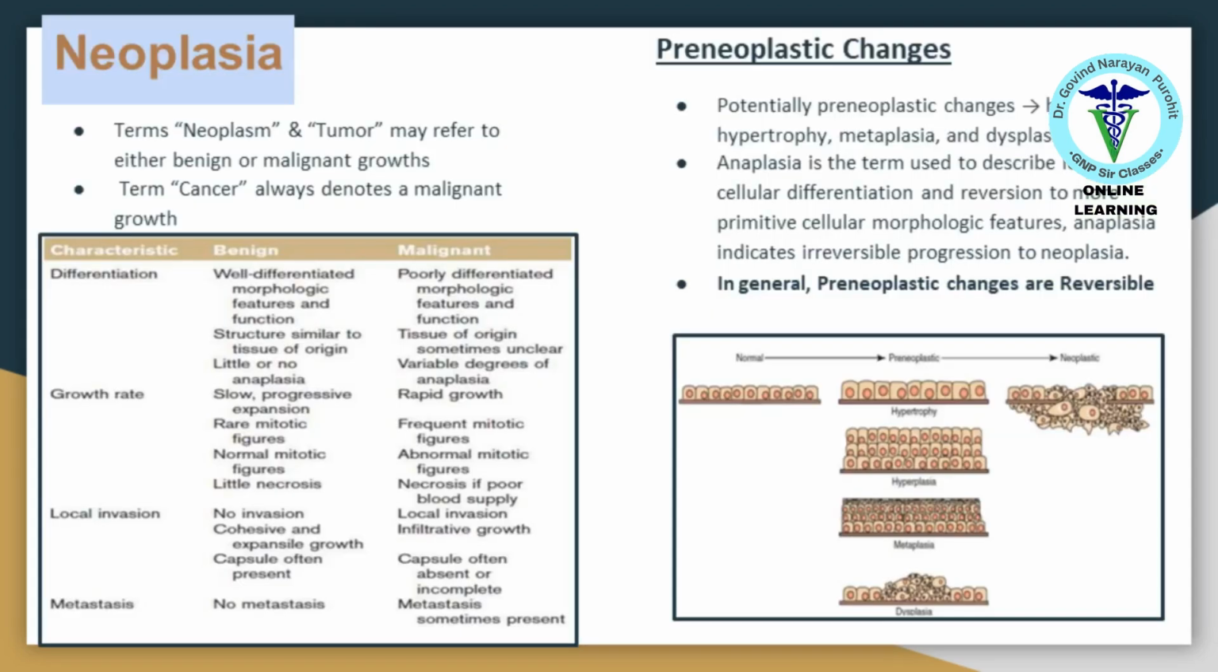Neoplasia refers to abnormal and uncontrolled cell growth, which can be benign or malignant. Understanding the characteristics and progression of neoplastic changes is crucial for diagnosis and treatment.